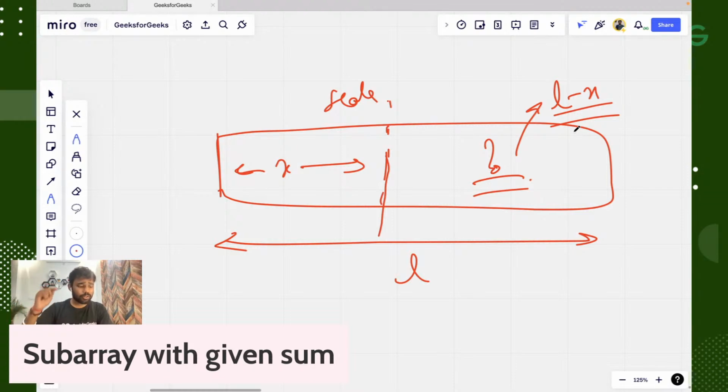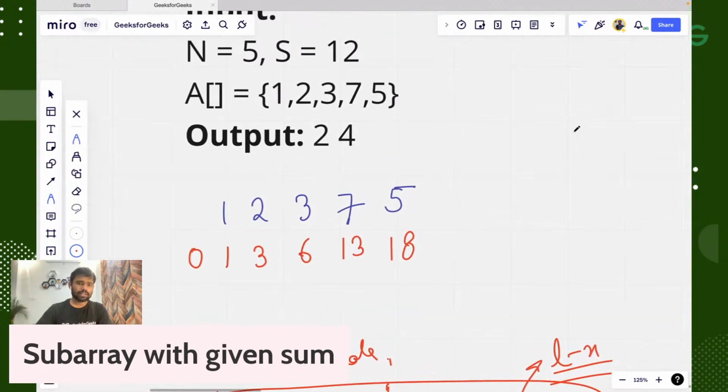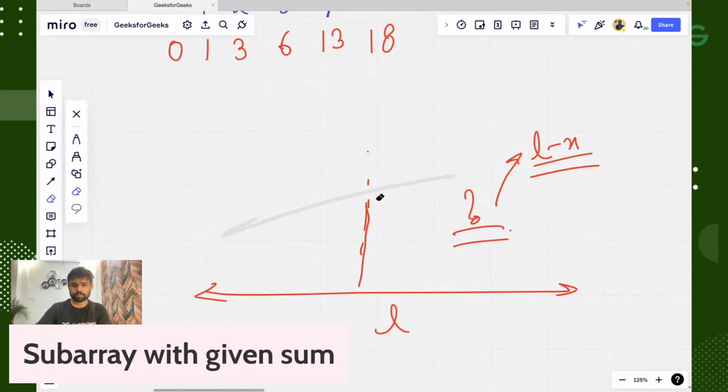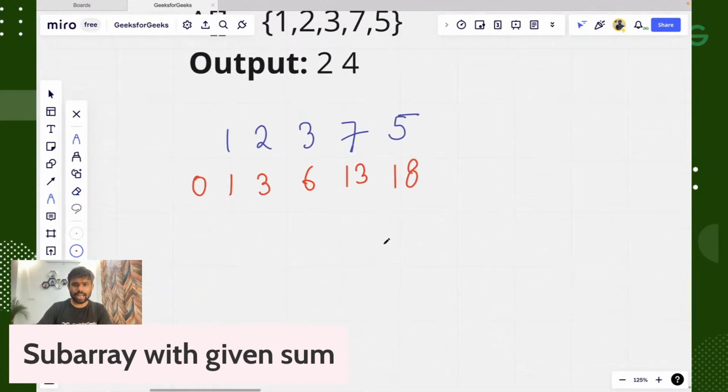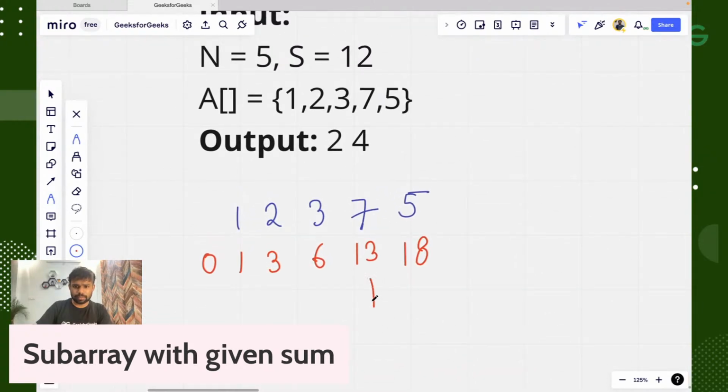This is the principle which we are going to use. Let's say that when we are at this particular index number, let me write the indexing also. Let's make it one-indexed: 0, 1, 2, 3, 4, 5. So if this is one-based indexing, I will currently solve this problem using order of n space complexity with the hashing technique.